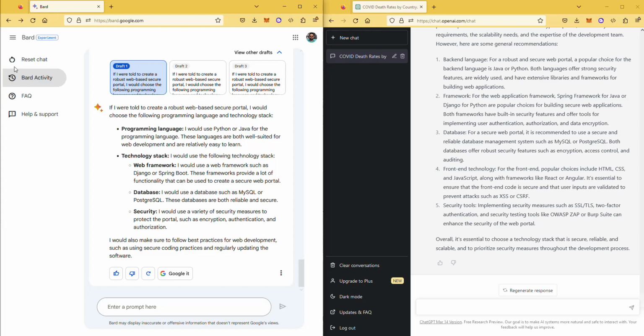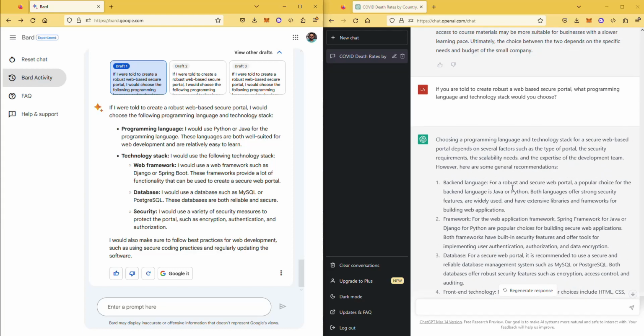But again, it says that Bard is an experiment. So as you can tell, I'm sure they could probably do a lot better in the days to come. Another thing I would say is that in ChatGPT, maybe some people like this, but I really don't like that animation once you start getting answers, where it kind of types it out, mimicking a robot. That can be pretty annoying sometimes because it gets pretty slow. It's not giving an answer right away, which I kind of like with Bard, as opposed to ChatGPT; Bard just gives you the answer right away. In any case, that was it.